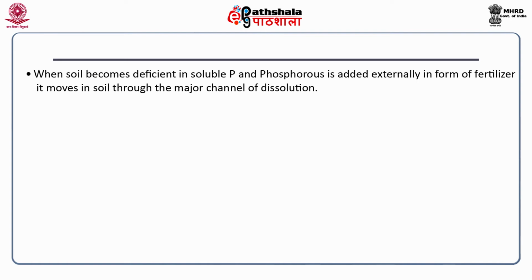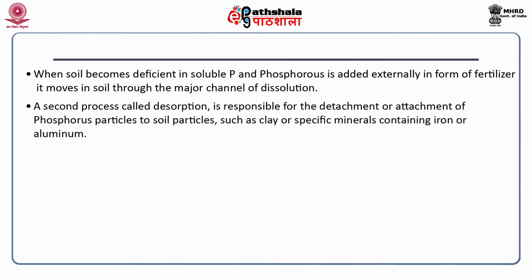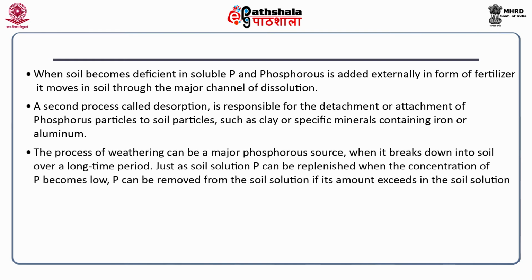When soil becomes deficient in soluble phosphorus and phosphorus is added externally in the form of fertilizer, it moves in soil through the major channel of dissolution. A second process called desorption is responsible for the detachment or attachment of phosphorus particles to soil particles, such as clay or specific minerals containing iron or aluminum. The process of weathering can be a major phosphorus source.